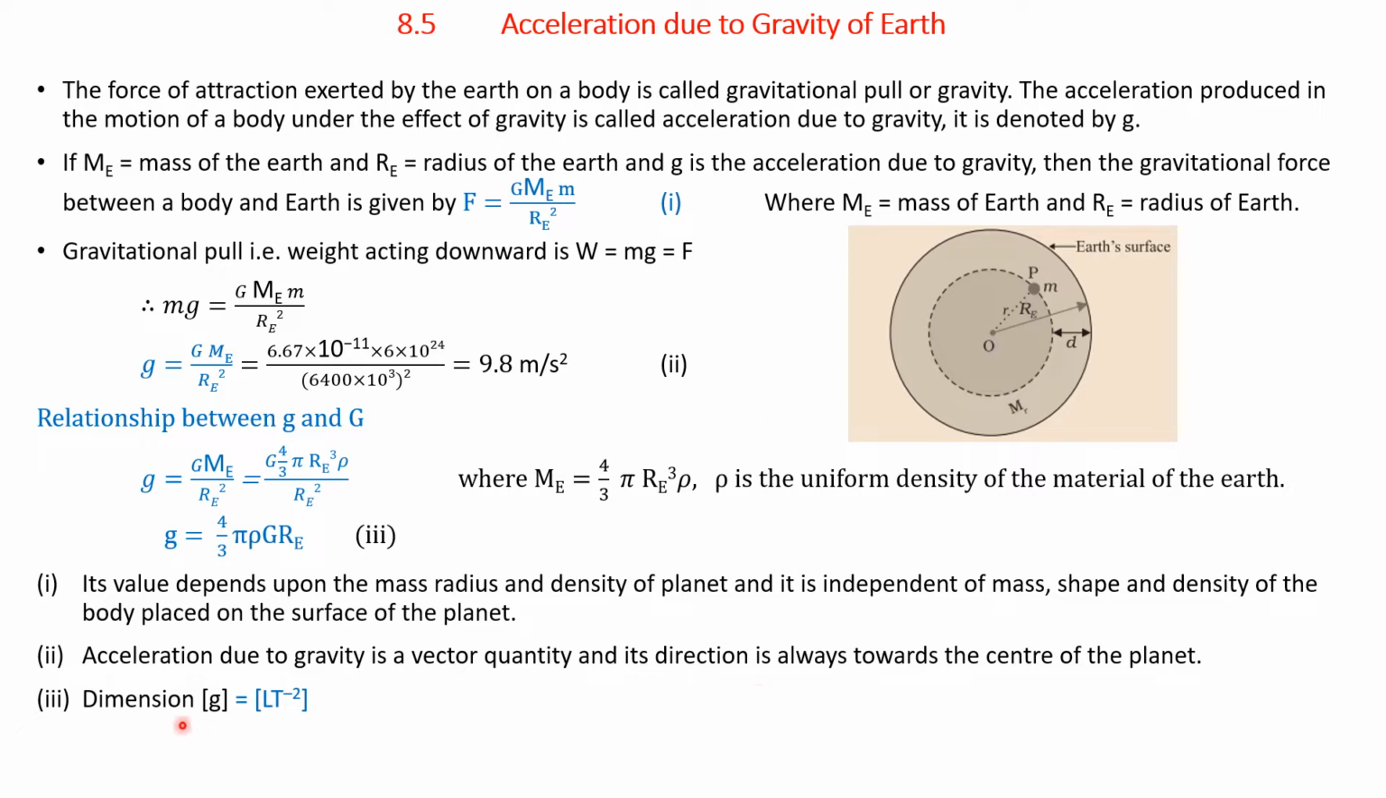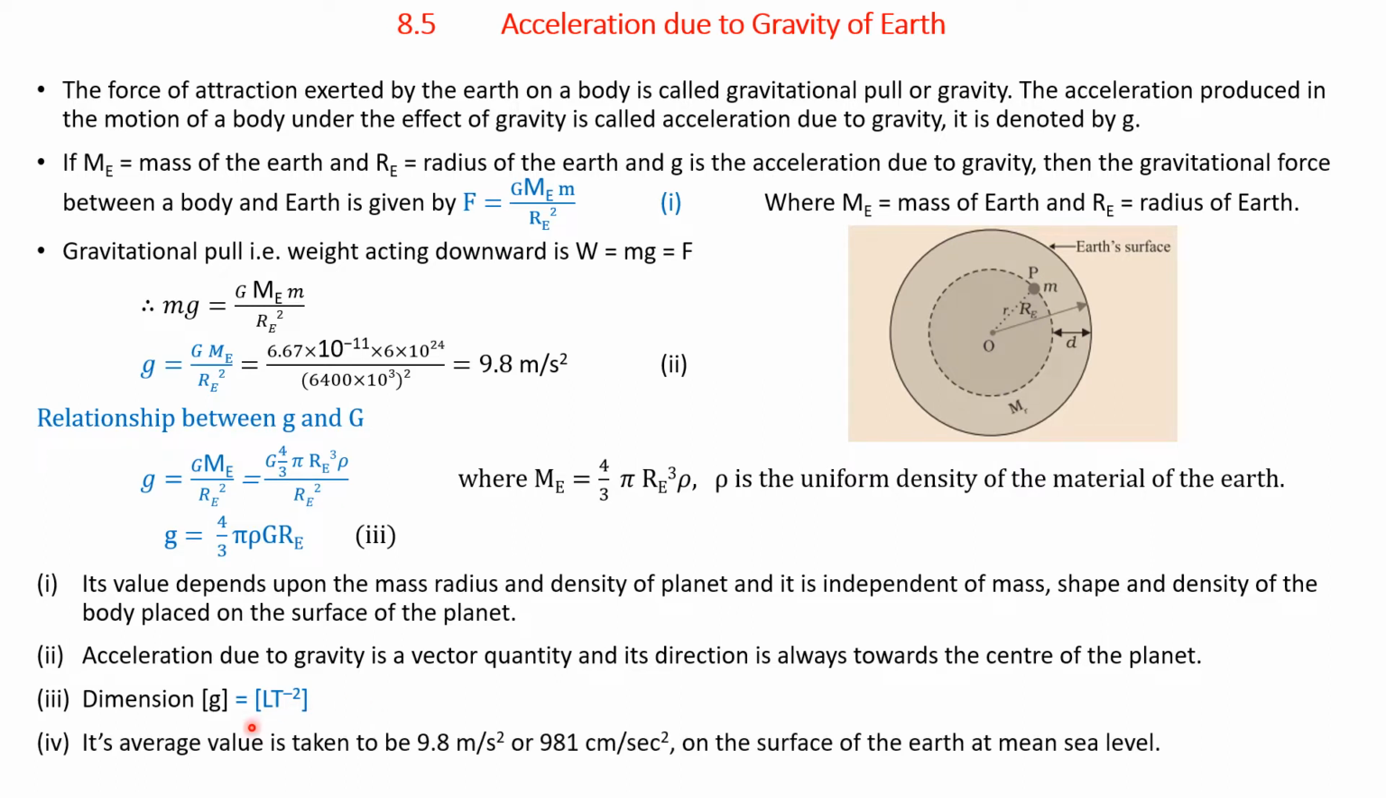The dimensions of small g, acceleration due to gravity, equal L into t to the power of minus 2. That is the dimensions of acceleration. And its average value is taken to be 9.8 meters per second square, or 981 centimeters per second square, on the surface at mean sea level.